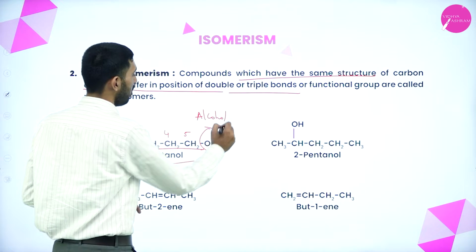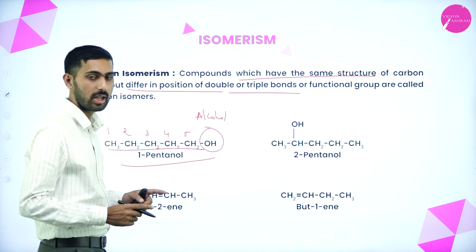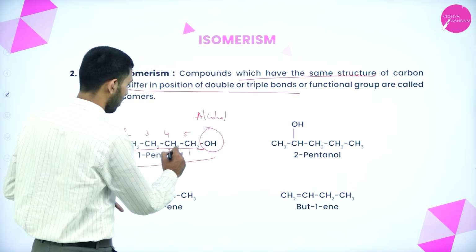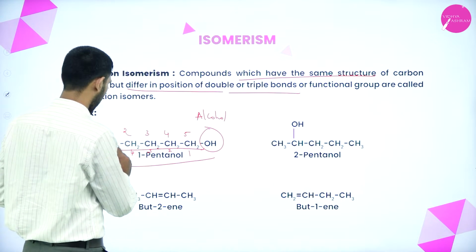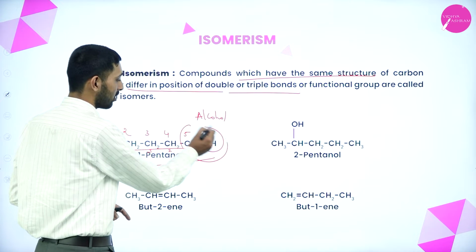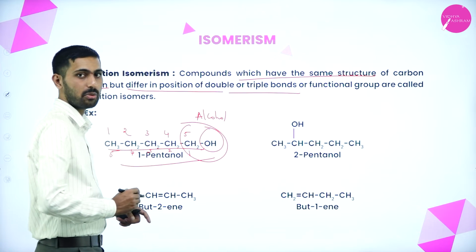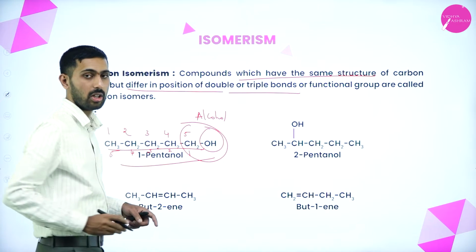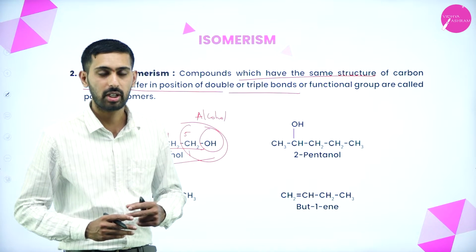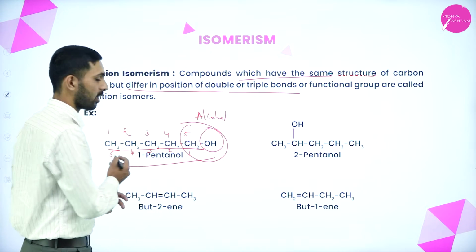Correct, right? So what we have to do? We have to name it now. When your substituent has been attached to the carbon chain, it should get the least number. So I have to number it from this side. So 1 2 3 4 5. If we number from this side, you will get the least number. So that is 1 pentanol. If you number from the left hand side, you will get 5 pentanol. Actually, according to the IUPAC rule, when the substituent has been attached to the carbon chain, the substituent should get the least number. So I have named from the right hand side.